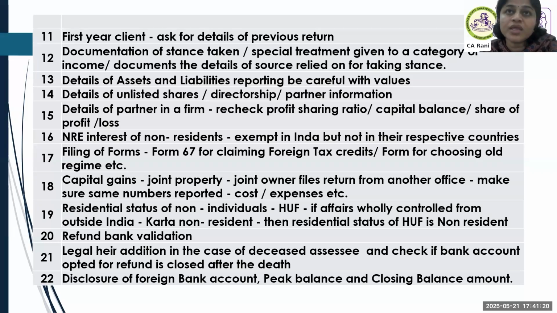Then, in the case of a deceased partner, don't think that the Aadhaar number OTP will come and we can verify. Don't do that. Please add legal heir. There is a process to add legal heir. Make sure you are doing that. Then disclosure of foreign bank account, PAN account closable. So these are some of the things which we came across, which I could imagine.